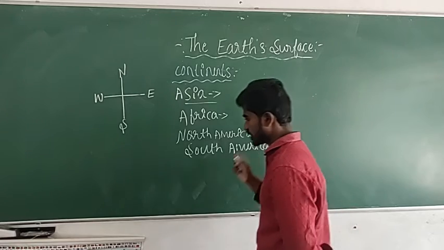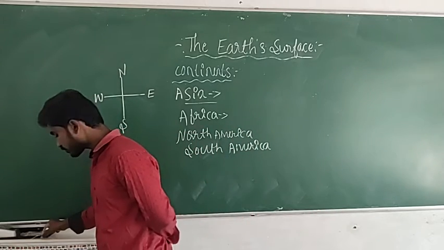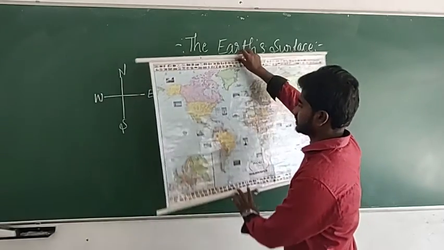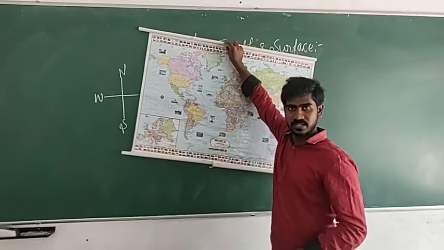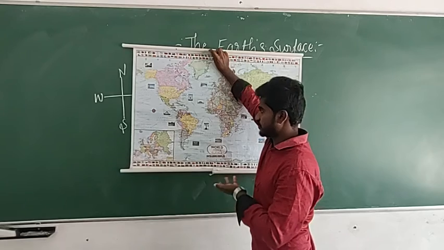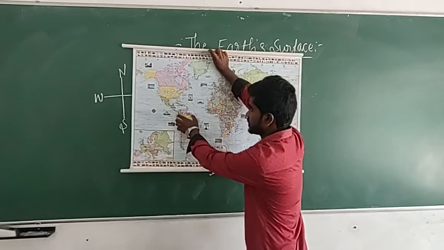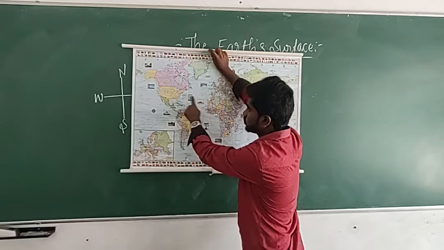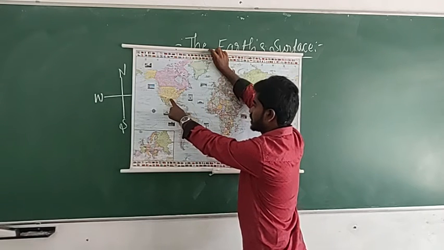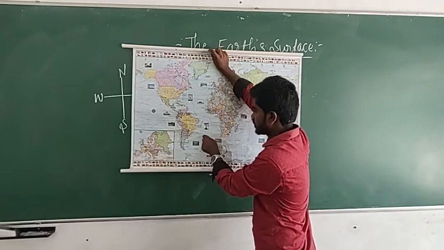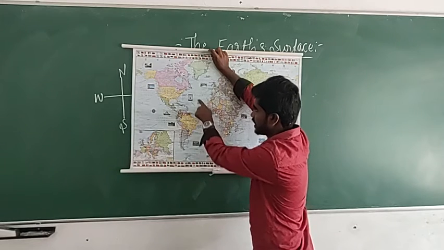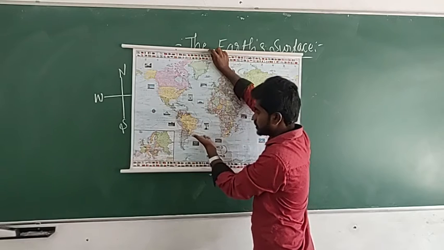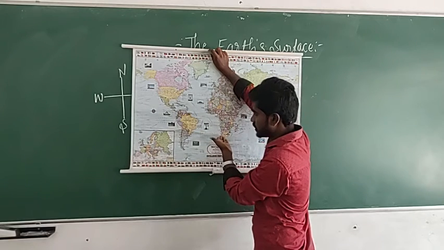And the fourth one is South America. Asia, Africa, North America, and South America. See, it is easy for you to find out, because when we were seeing North America, we have already seen South America. This is South America. What is there in the north part? Atlantic Ocean and also North America. In the east side, South Atlantic Ocean, same Atlantic Ocean only. It is in the north part, that's why it is called North Atlantic Ocean. It is in the south part, that's why it is South Atlantic Ocean.